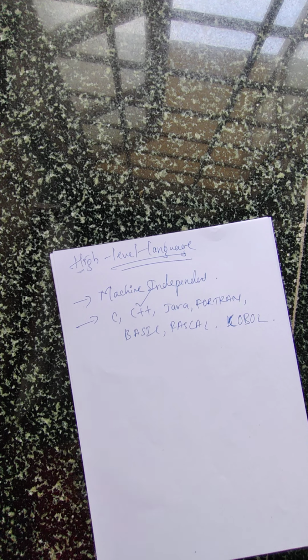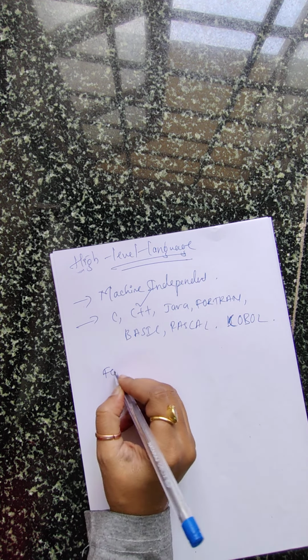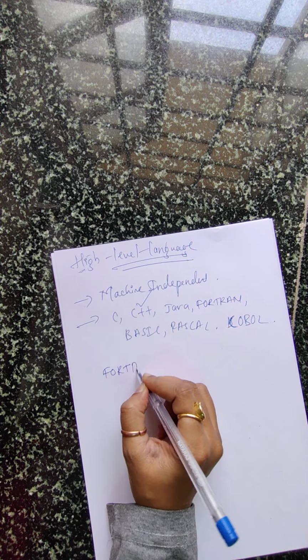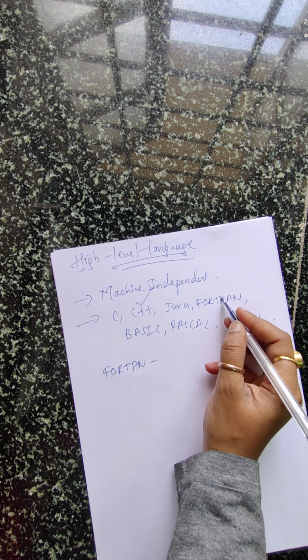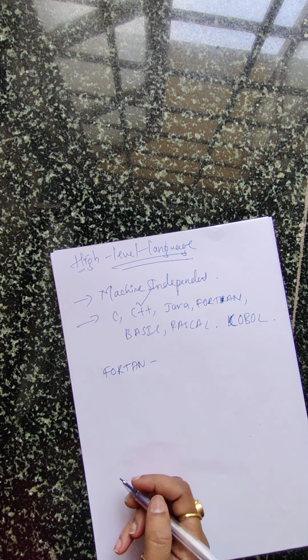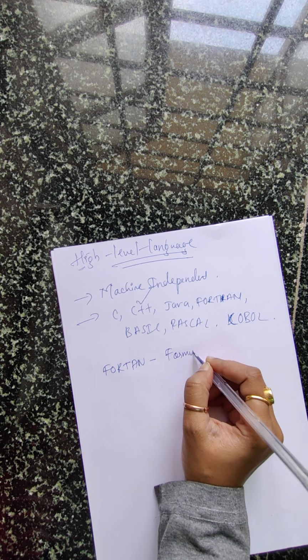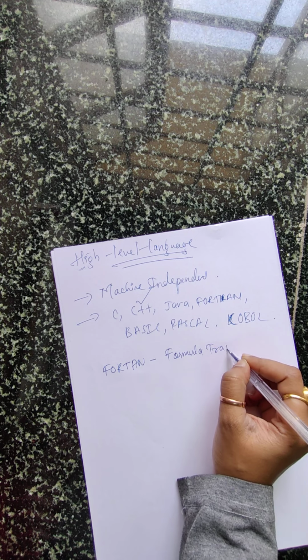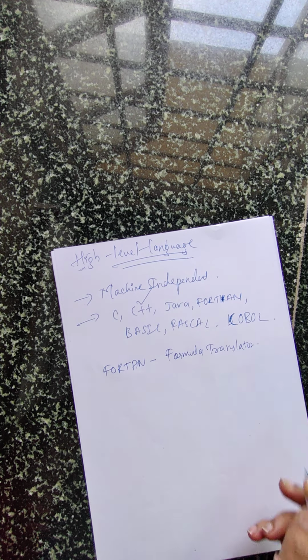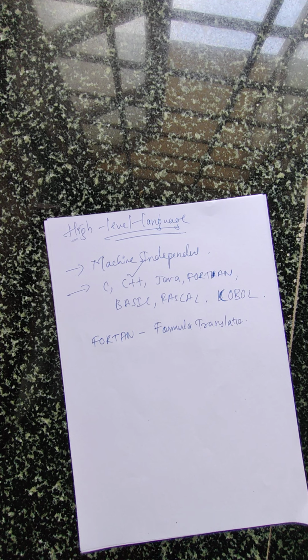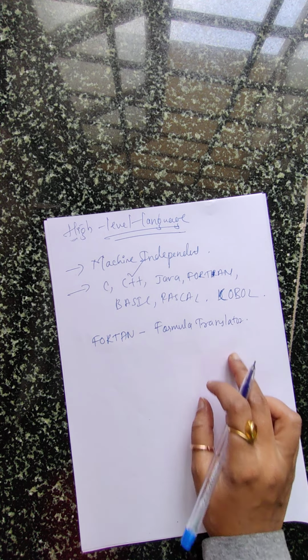Note down. Fortran, it is not an R here. Fortran means formula translator. It is a language used by mathematical people to translate formulas. All types of formulas, if they want to translate, they use it here. Okay, so you can call it formula translator or formula translation. Translator is a good one.